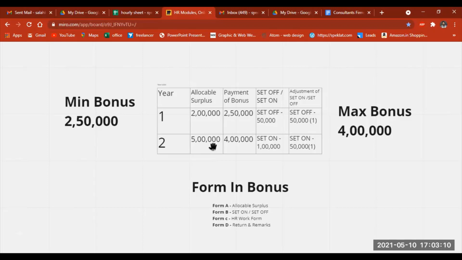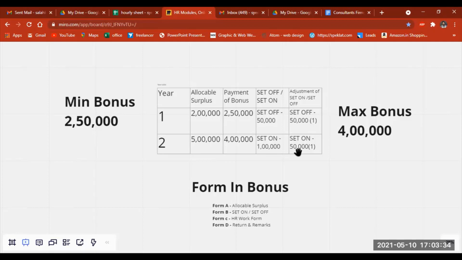Even if you earn 6, 7 or 8 lakhs, the maximum has to be 4. You have to pay 4 lakhs in the payment of bonus. So 1 lakh is remaining from the 5 lakhs. This 1 lakh is considered to be the set on.